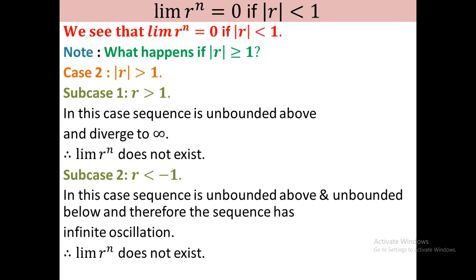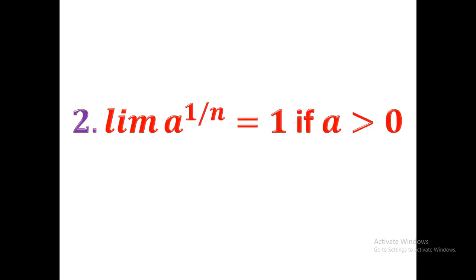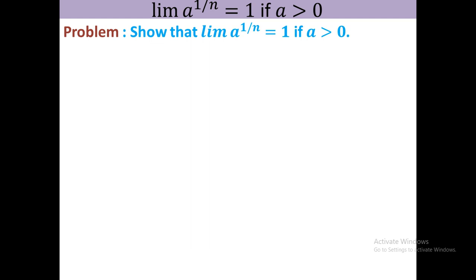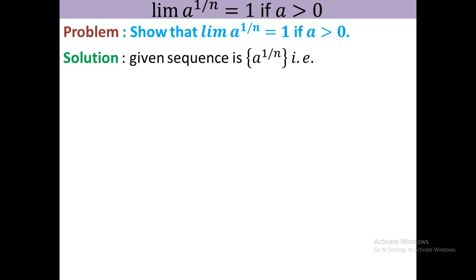Now I will give the second limit. This is the limit of a to the power 1 by n equals 1 if a is positive. Now the solution. The given sequence: if you put n equal to 1, this will be a. If you put n equal to 2, this will be square root of a. If you put n equal to 3, cube root of a. That is, the sequence is a, root a, cube root of a, fourth root of a, and so on.